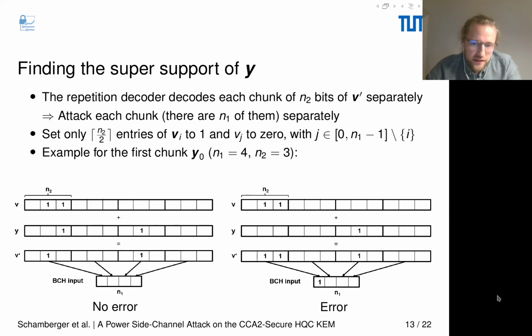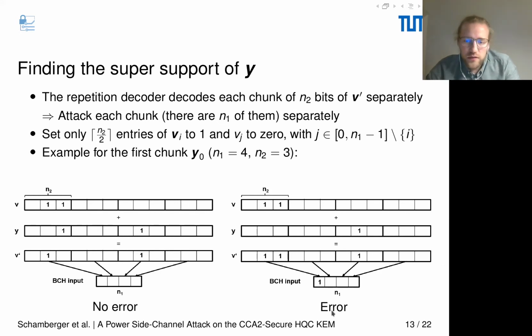And let's assume a second example where we don't have a 1 at this position. So we have zeros here, and we add those 2 1s to the zeros here. We have 2 1s here. This is exactly the border, so this will be decoded to a 1. And the BCH input has a 1 in here, which results in an error.